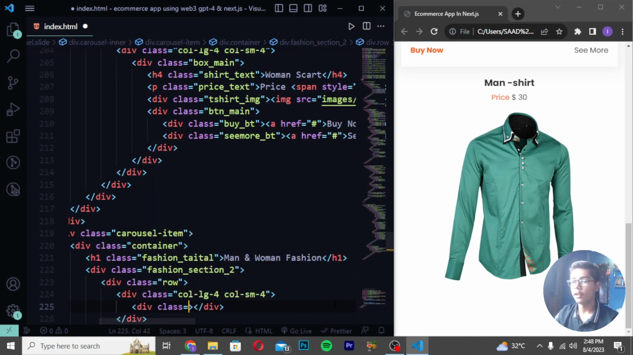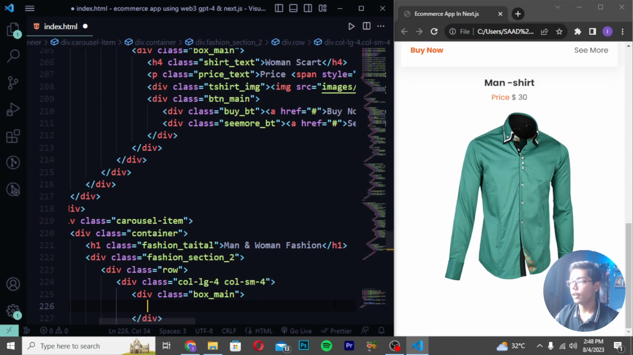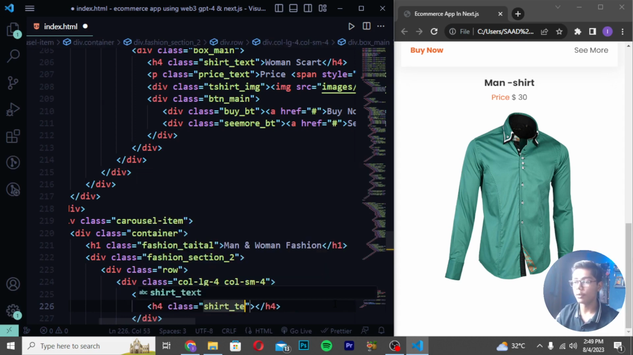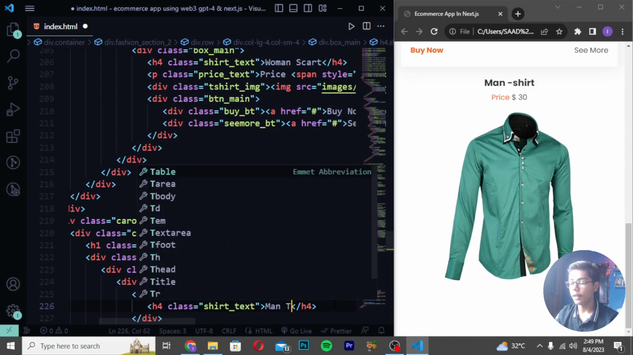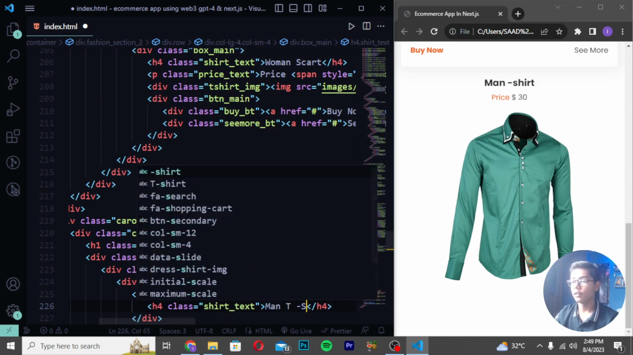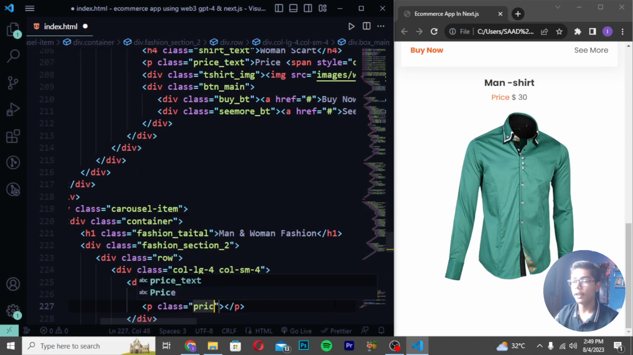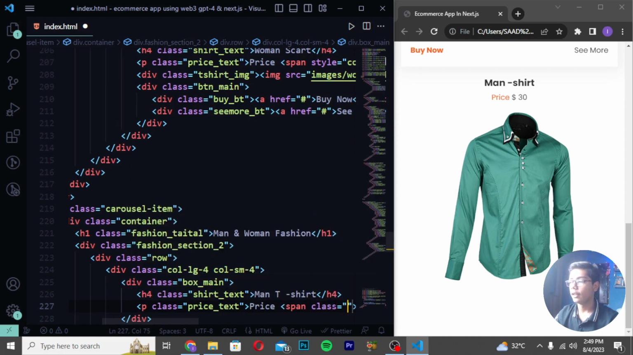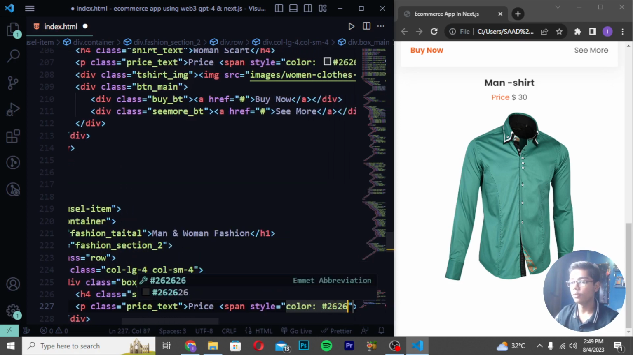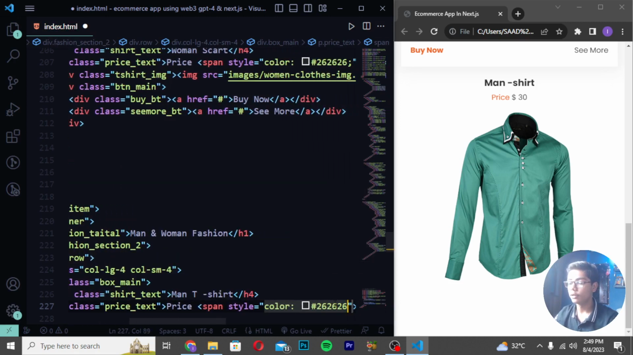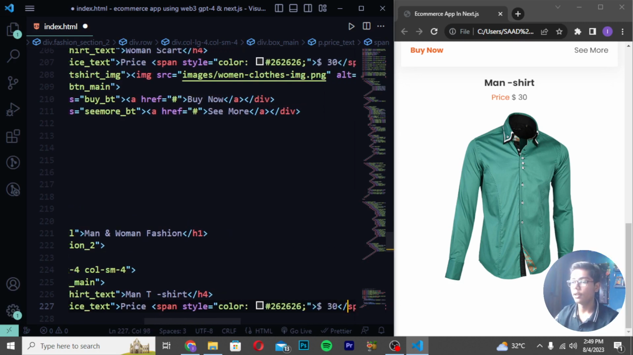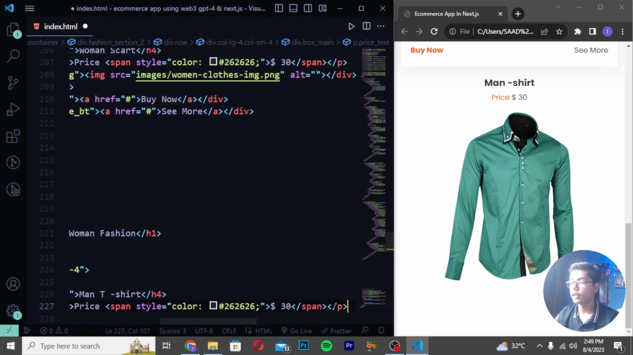Then you have to just write here div class again, which should be box main, and we will be creating another product as h4 class shirt_text, and I will be now writing here man t-shirt like this. So after writing this tag, you have to move after this close h4 tag, create p tag, and I will be writing price_text. Then I will be now writing here price, write here span tag, create here style as color 262626. Then you have to now just close this tag here and write this dollar sign and then 30. So this is the thing which we have created.